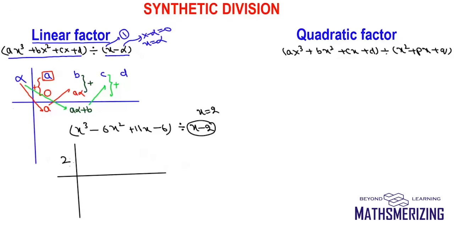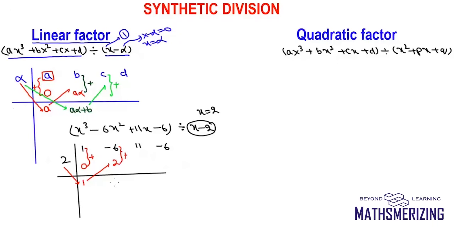I'll write 2 here and then I'll write the coefficients 1, minus 6, 11 and minus 6. Now right below 1 I'll write 0. Now I'll add them. So 1 plus 0 is 1. Now I'll multiply 1 with 2 and put the result there, which is 2. So now I'll add them.